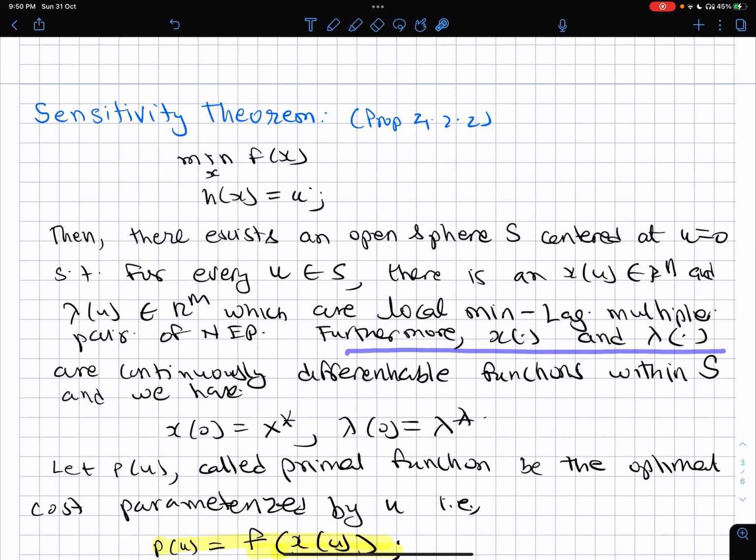Furthermore, these are continuously differentiable within S. So that's a great result, is it not? Because they are now continuously differentiable within S. And obviously, if you calculate them at 0, x of u set to 0, x of 0 is x star, and lambda of 0 is lambda star.